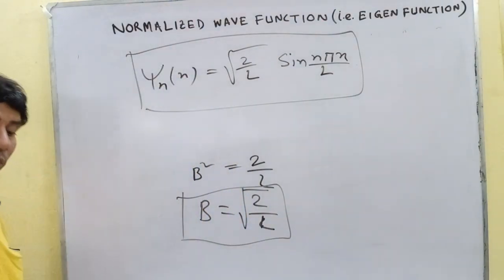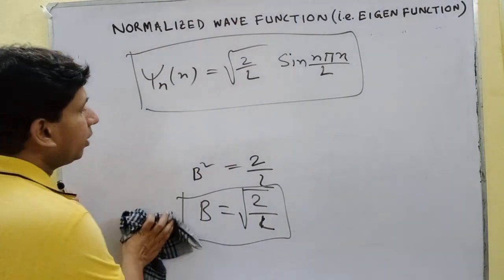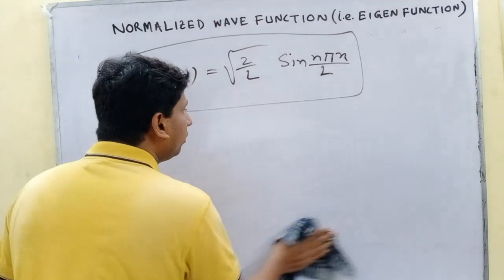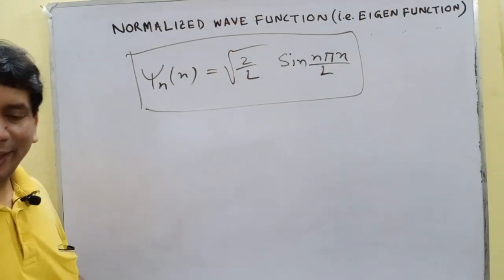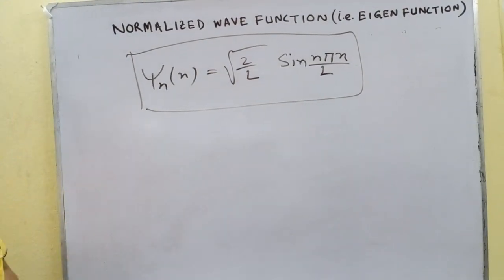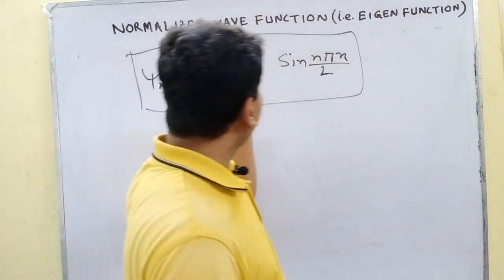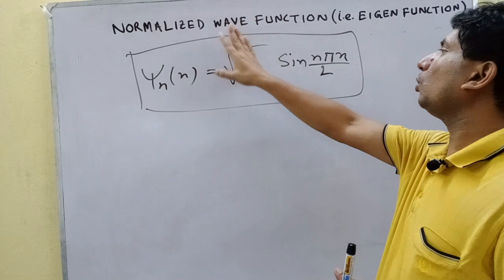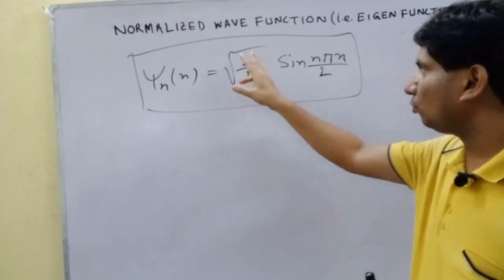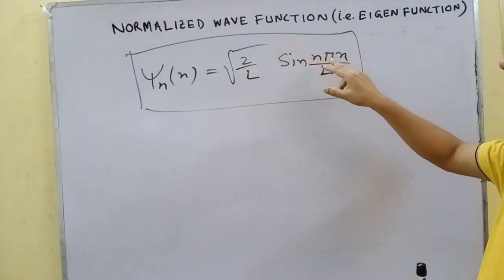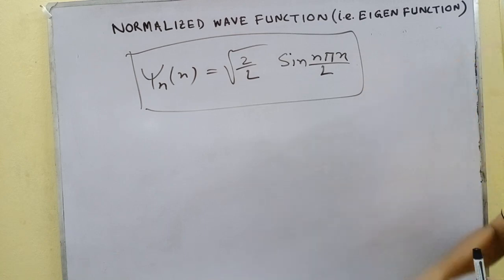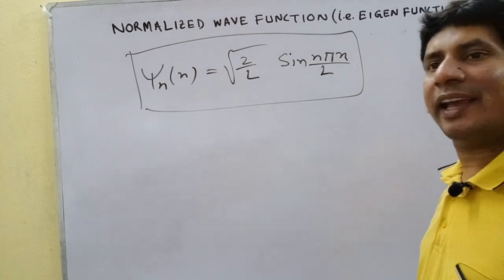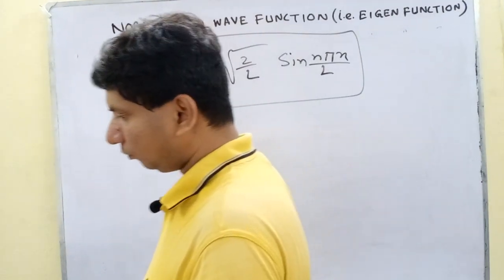Now, if we calculate the expectation value of x, let us consider the wave function psi n x equals root over 2 by L sin n pi x by L. Then what will be the expectation value of the position?